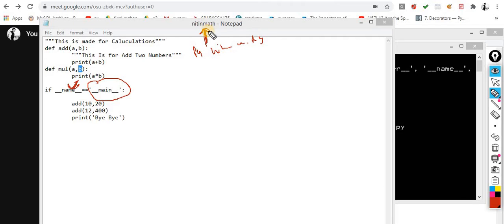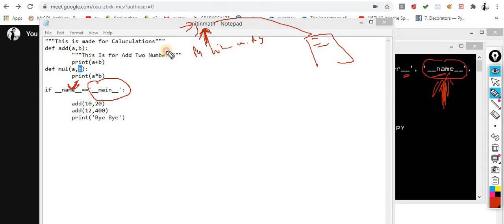That means I am directly calling it. To understand how Python will know whether a person calls it directly or indirectly, this is the way. Inside Python, whenever you are calling any file, in the backend this type of variable is automatically generated. If I am directly calling it, this variable will contain "__main__". If I am indirectly calling it, that means I am calling through another file, then this variable will contain some other information. What information? That is the module name.